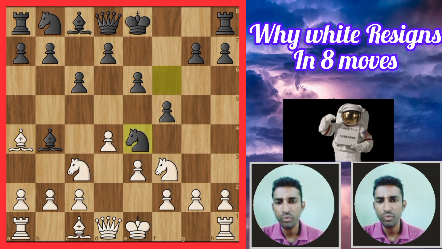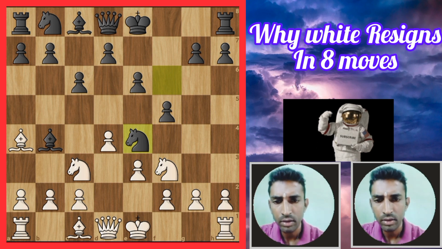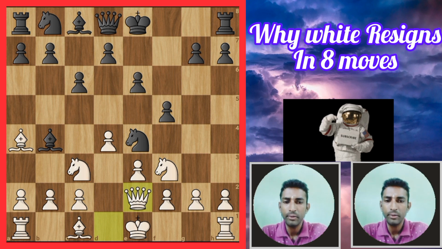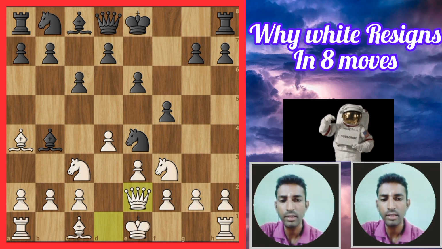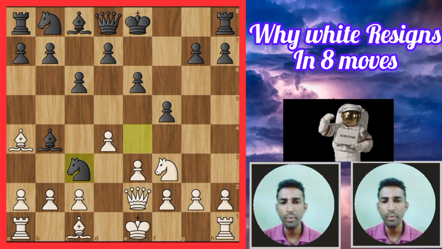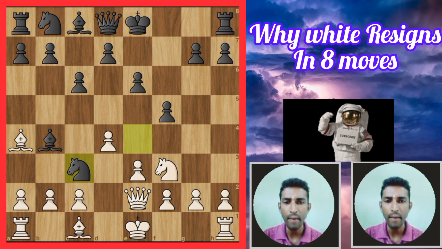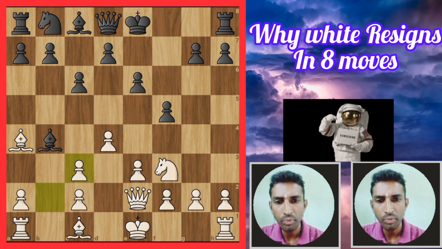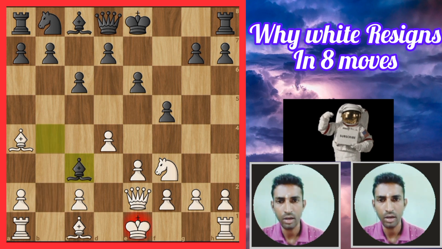Another move, the seventh move of White, queen e2. Now the black knight captures on c3, attacking the queen. Then a beautiful, amazing move of White: queen takes on c3. Then bishop takes on c3 and gives check.